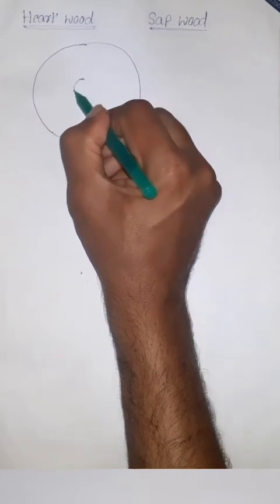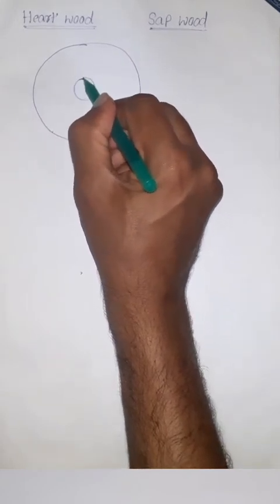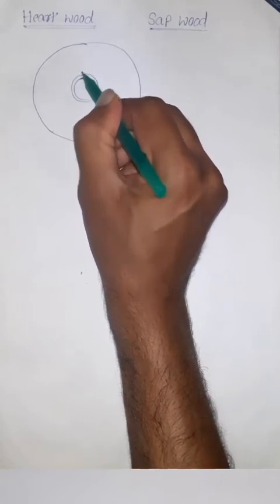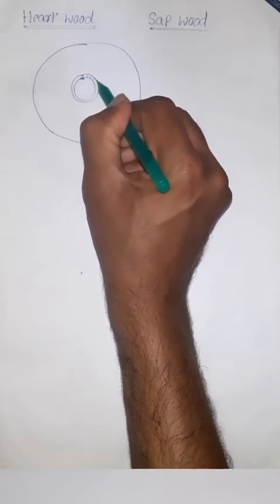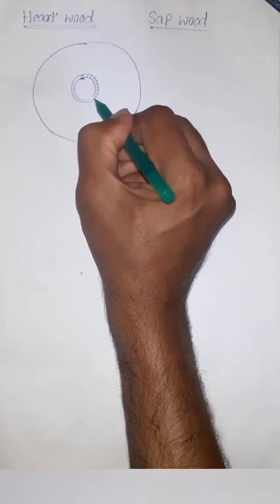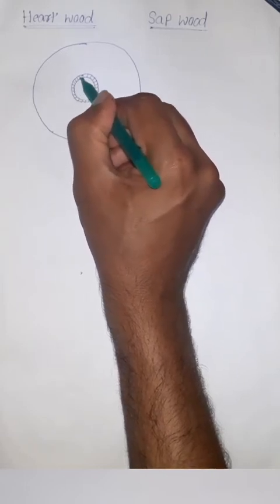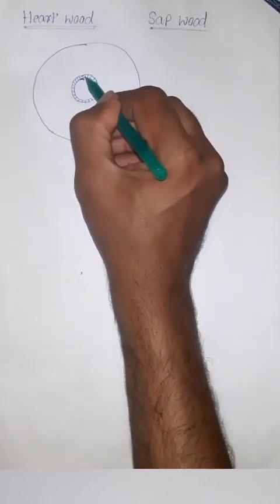Okay, it is a transverse section of a log of a dicot plant. Due to the formation of many annual rings, we can see a number of annual rings in the stem.